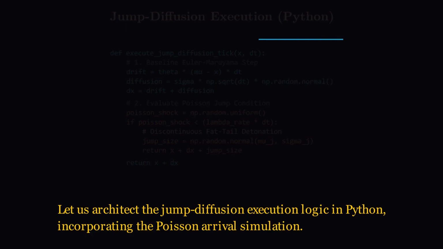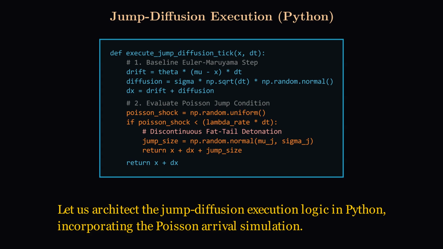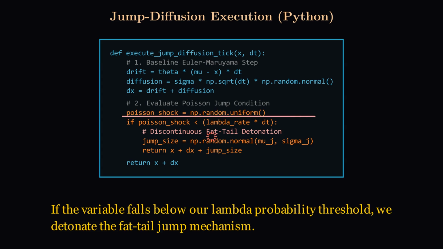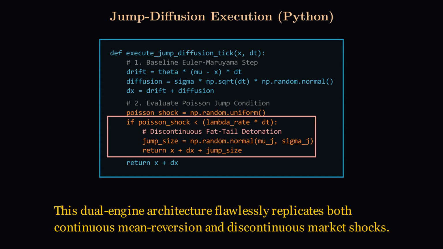Let us architect the Jump-Diffusion execution logic in Python, incorporating the Poisson arrival simulation. At every tick, we evaluate the baseline Euler-Maruyama step, then sample a uniform random variable. If the variable falls below our lambda probability threshold, we detonate the fat-tail jump mechanism. This dual-engine architecture flawlessly replicates both continuous mean reversion and discontinuous market shocks.